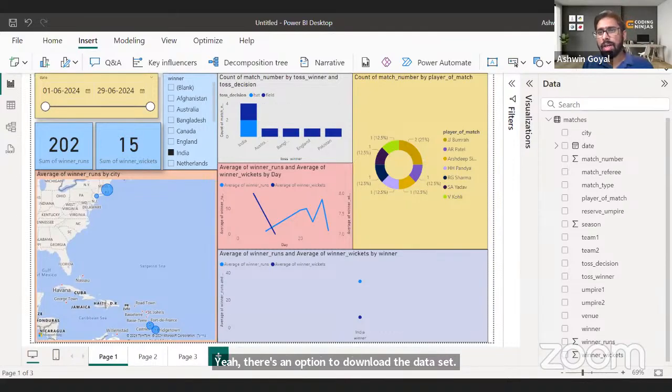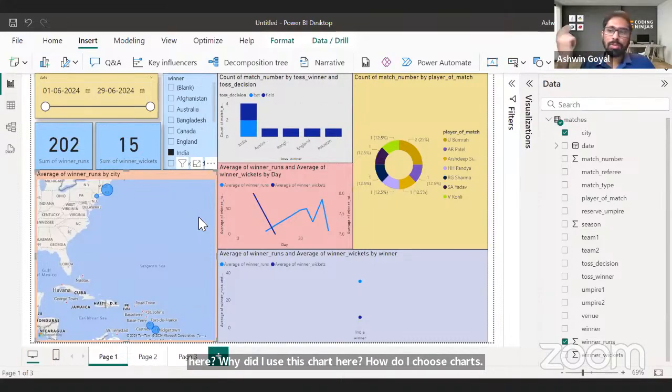Super. All right, let's start with questions now. I see a lot of very interesting questions. First question I'm taking up is, why did I use this chart here? How do I choose charts? So the answer to that question is, it comes with practice, right? It comes with experience.